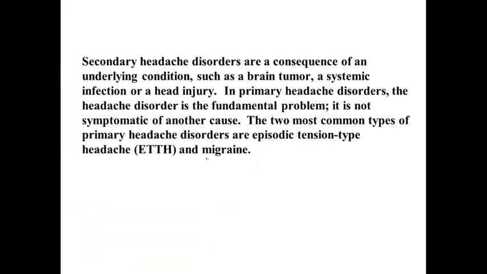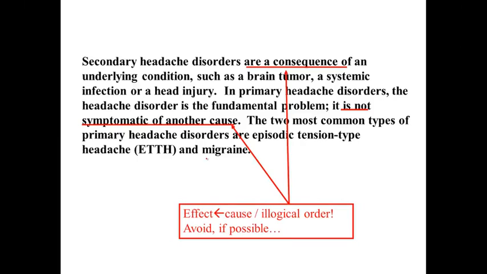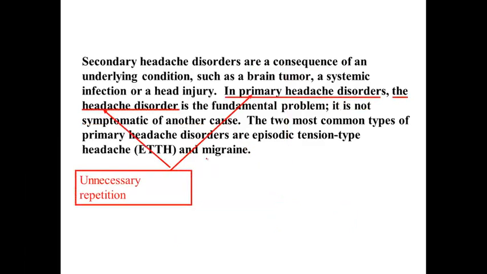So the paragraph goes along and starts defining secondary and primary headache disorders for you. So I'm going to point out some things about these two sentences that we can fix a little bit. It says secondary headache disorders are a consequence of an underlying condition. Now notice that it's kind of backwards order, right? They're saying the effect came from the cause. It's sort of backwards. They do this twice. They actually do this as well as "it is not symptomatic of another cause." So it's like effect before cause. It's the illogical order. That goes against the logic that most people are used to thinking of. So you kind of want to change that if you can to have cause come before effect, if possible. That's one little thing to point out.